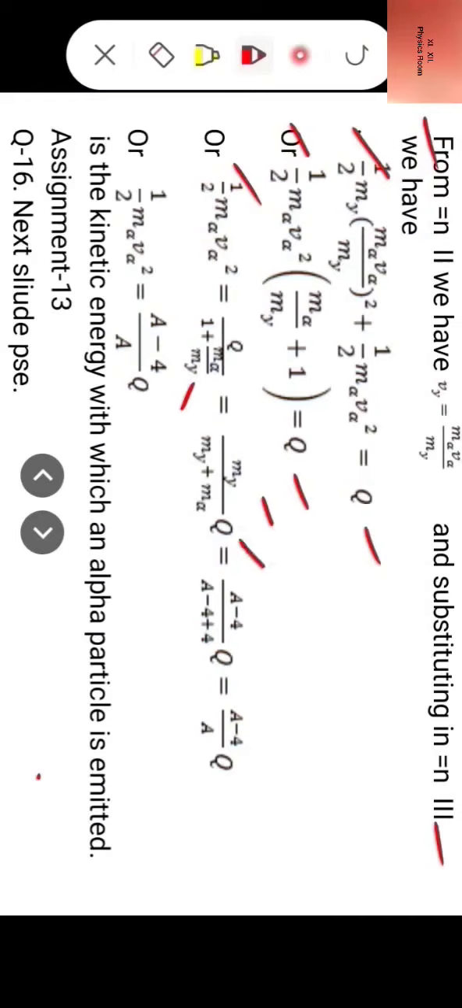or it is equal to (A−4) divided by (A−4+4) into Q, or it is equal to (A−4)/A into Q. So half mα·Vα² is equal to (A−4)/A into Q, and this is the kinetic energy with which an alpha particle is emitted. So this is the expression for the kinetic energy of an alpha particle which is emitted on account of radioactivity.